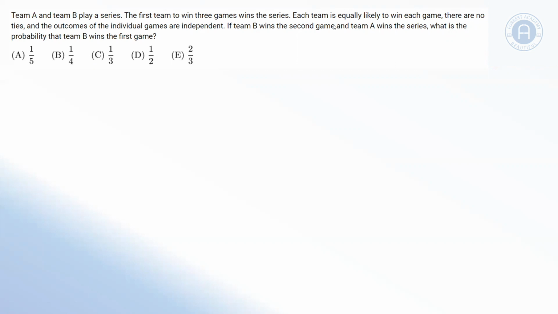So to answer this question, the first thing I'd like to do is to list out all of our possible outcomes. Because it's the first to win 3 games, the maximum number of games we can have is 5. We know this because you can't tie a game, so by the time we reach 5 games, there must have been at least one team who's won 3. And what we're going to do here is look at all of the possibilities of Team A winning the series, given that Team B has won the second game.